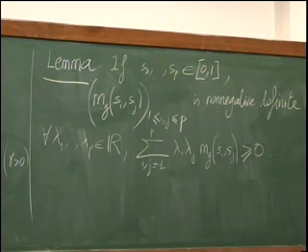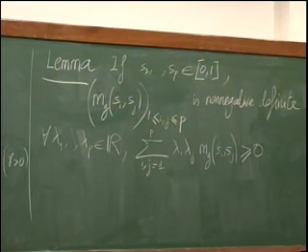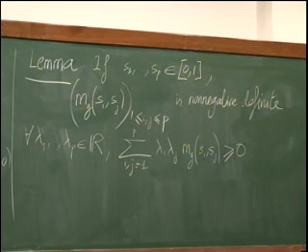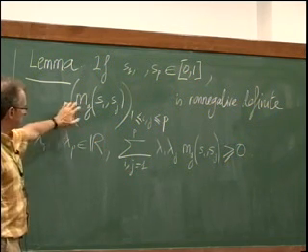And now I can use the standard fact about Gaussian variables. If I have a non-negative definite matrix, I can find a Gaussian vector whose covariance matrix is given by this matrix.